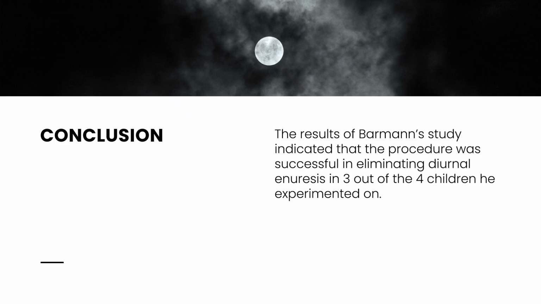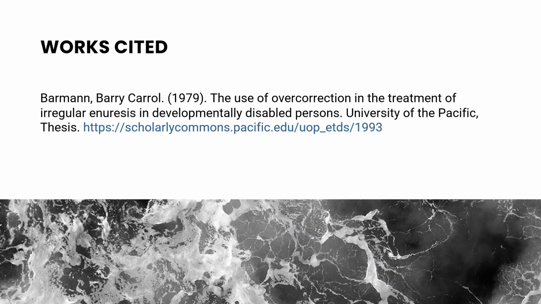Conclusion. The major goal of the study was to teach the subjects to completely and appropriately toilet themselves on an independent basis. The results of Barman's study indicated that the procedure was successful in eliminating diurnal enuresis in 3 out of the 4 children he experimented on. Data through the University of the Pacific Thesis and Dissertations of 1979.